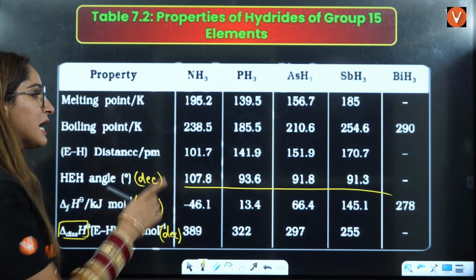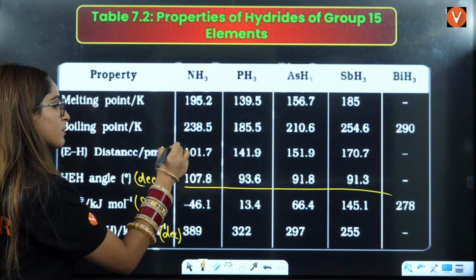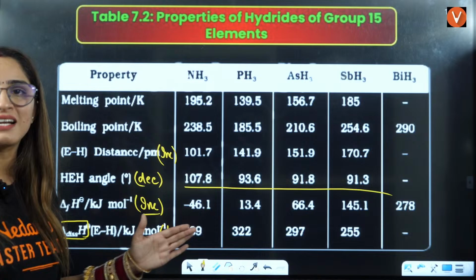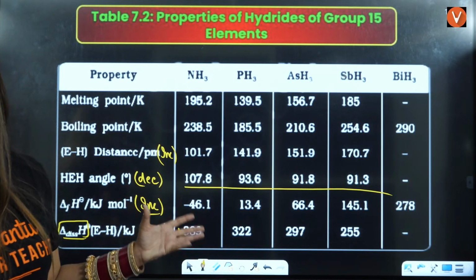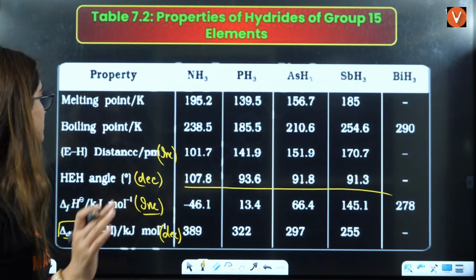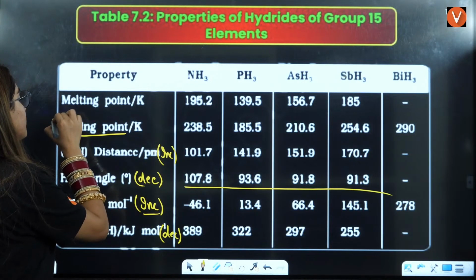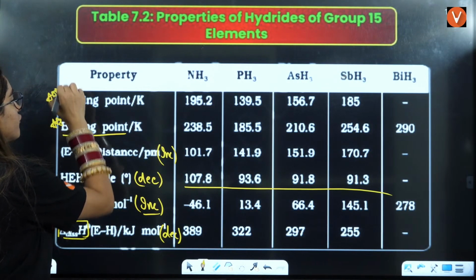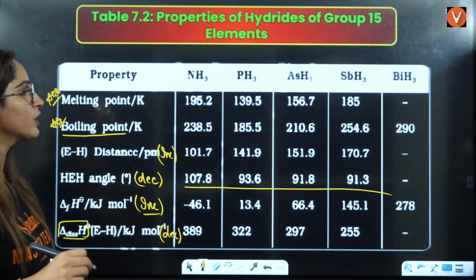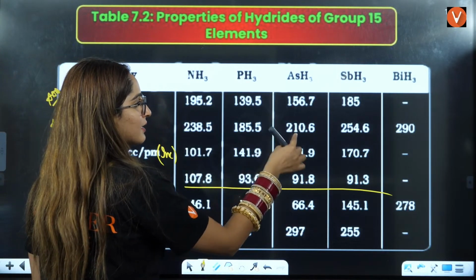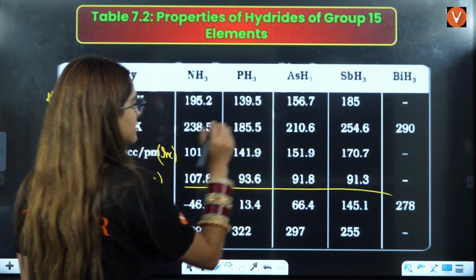Distance, if you say, distance is also increasing because down the group, the size of the atom is increasing. So the distance will also increase, right? Boiling point and melting point is very, very important for you, right? Boiling point, if you see, it is decreasing, then it is increasing, then it is increasing, then it is increasing.